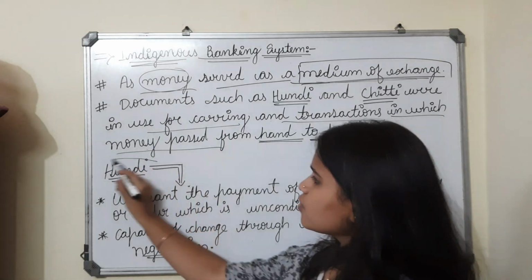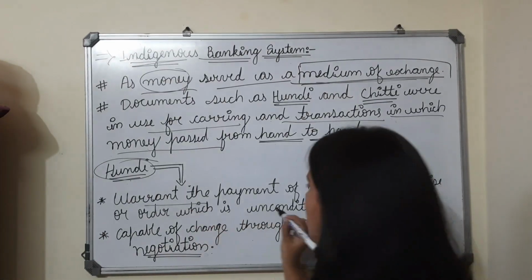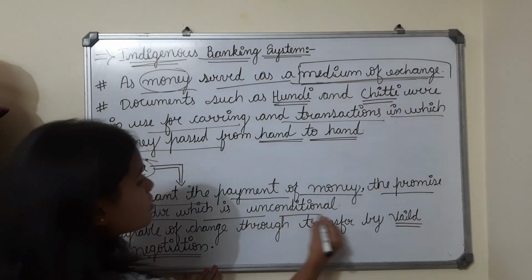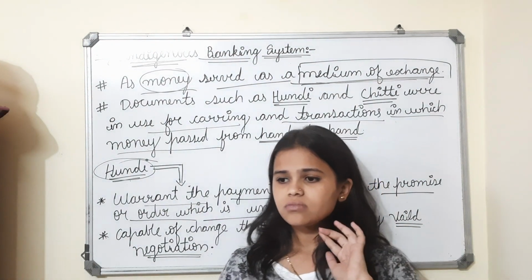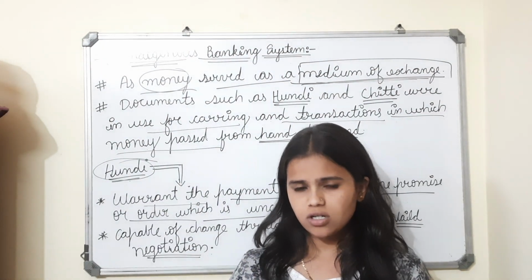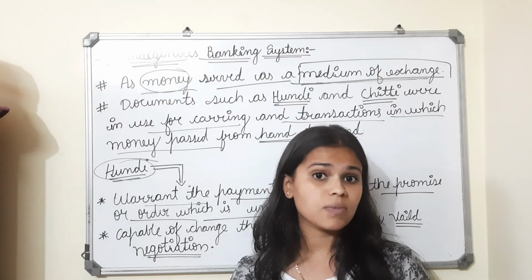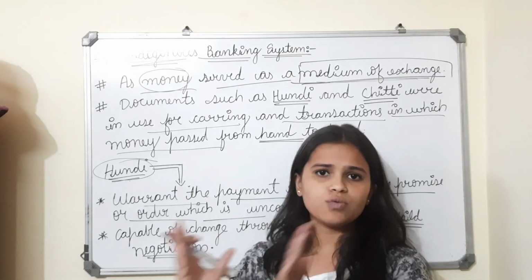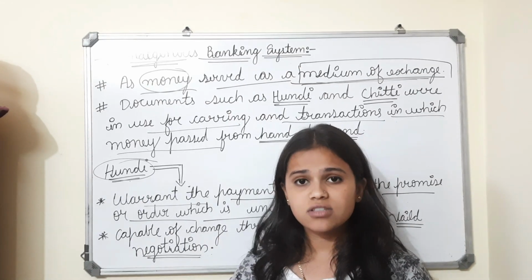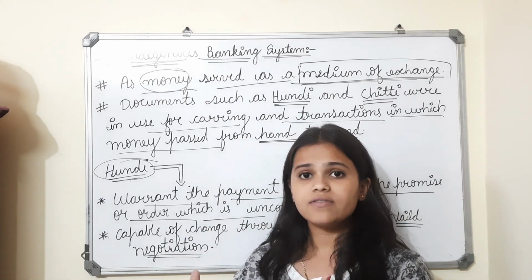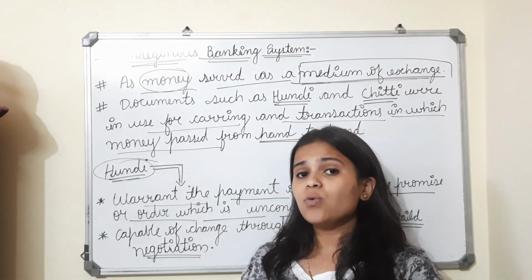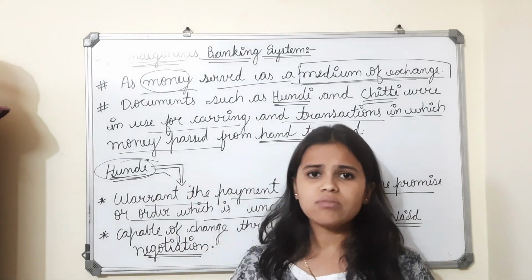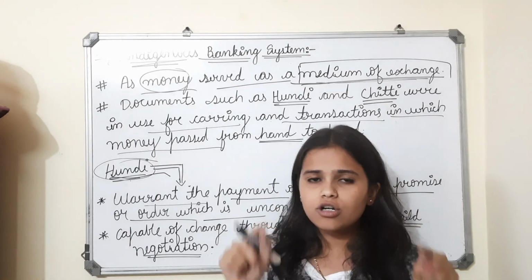So the first point of hundi is a warrant, an unconditional promise or order for the payment of money. If you think about this generation, we have coins and paper notes. If you want to buy something, you go to a shop, buy that thing, and give that person money. When we talk about hundi, the same thing happens, but you have to give that particular document of the hundi.